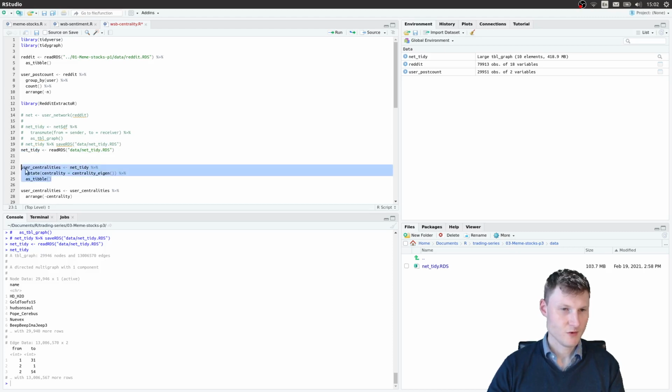Now what we can do is use several centrality measures, like just the bare number of connections, which would be the degree. There's closeness, there's betweenness, and other centrality measures like PageRank from Google. One of the interesting ones, in my opinion, is the eigenvector centrality.